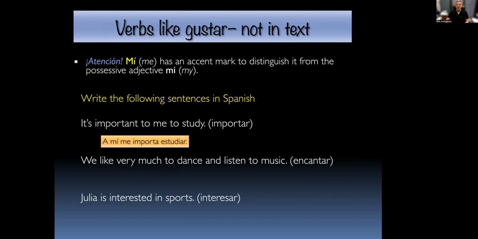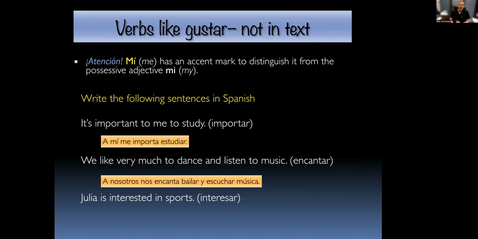Número dos, we like very much to dance and listen to music. Now remember that encantar, that's what it means, is we like very much, or it's very much pleasing to us. So you could add mucho here. You don't need to because that's really the definition of the verb encantar. So it's we, right? So that's the indirect object. So dance and listen to music is our subject. That whole concept is a singular idea. Dance and listen to music is something we're doing at the same time. That's singular. And we have our verb encantar, so it's going to be conjugated in that form. So a nosotros, which is optional, nos encanta bailar y escuchar música.